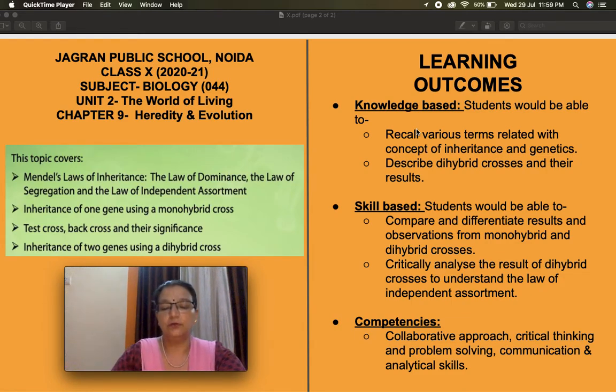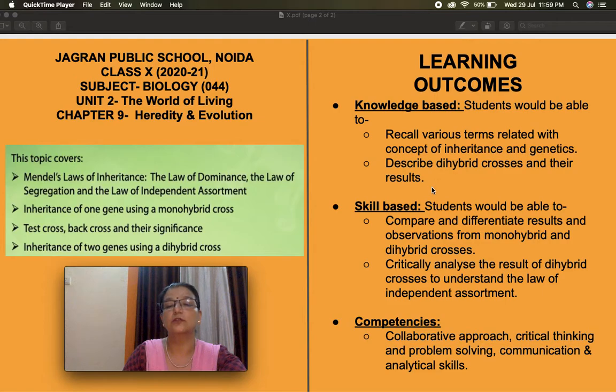After today's class, the learning outcomes that we are expecting: you would be able to recall various terms related to the concept of inheritance and genetics that we have learned in earlier classes of this chapter, and you will also be able to describe dihybrid crosses and their results to understand the third law of genetics, that is law of independent assortment.